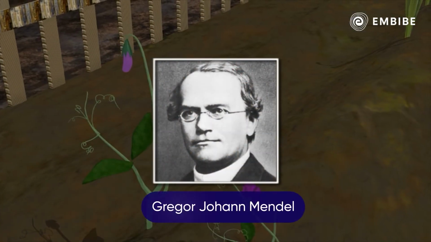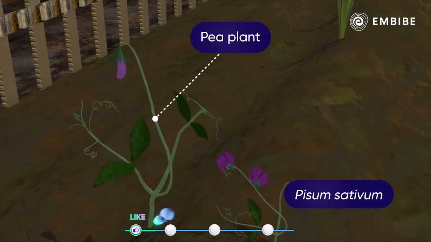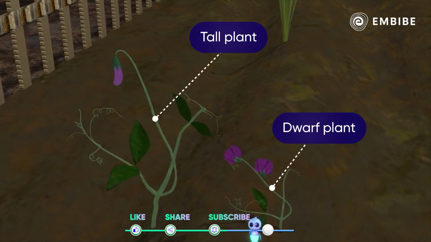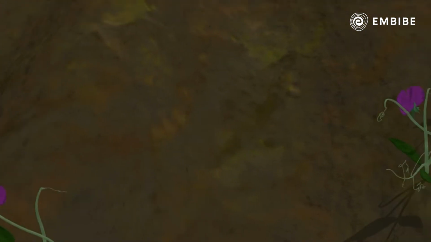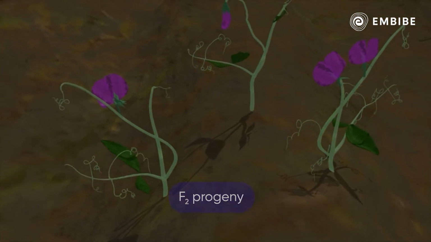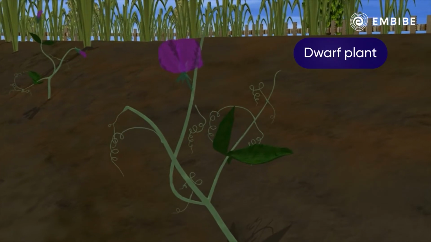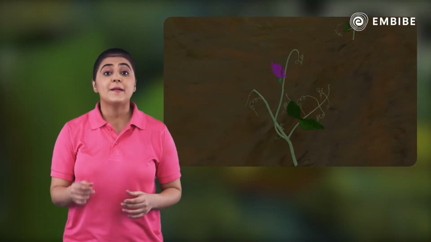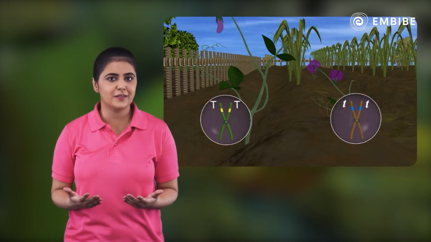Gregor Mendel studied the variation in the pea plant. When pea plants with different traits such as being tall and dwarf were crossed with each other, Mendel observed that the F2 progeny was a mixture of tall and dwarf plants in the ratio of 3:1, proving that the offspring inherited traits of both the parents.